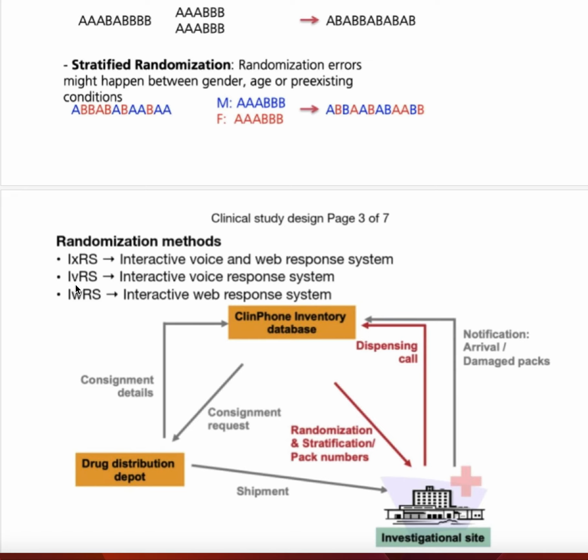IVRS is the interactive voice response system, IWRS is the interactive web response system, but when they use both voice and web, we say X. So IXRS is the interactive voice and web response system, IVRS the interactive voice response system, and IWRS the interactive web response system.